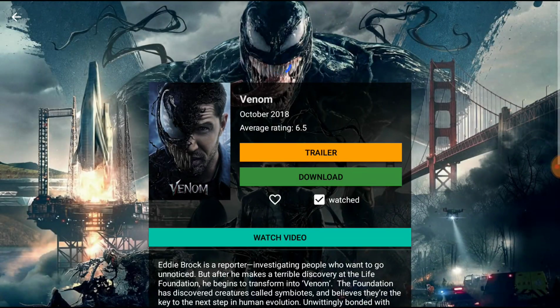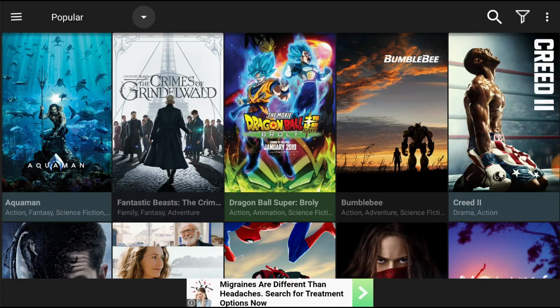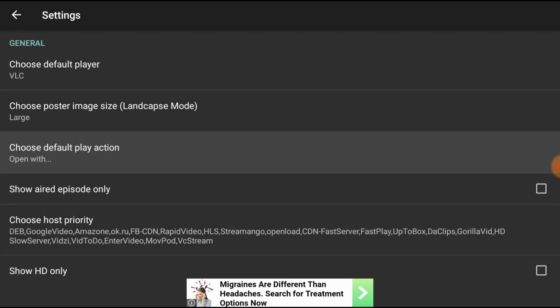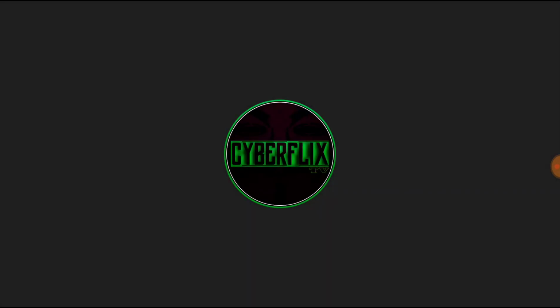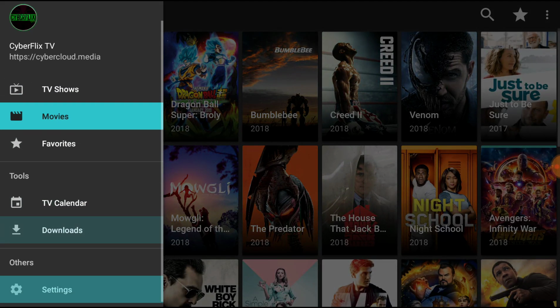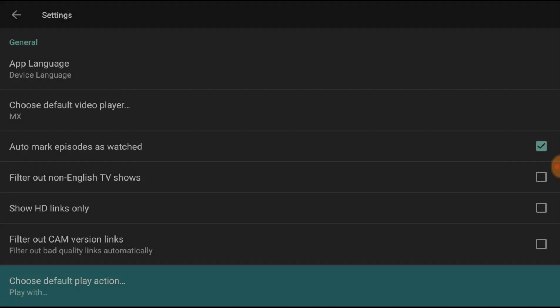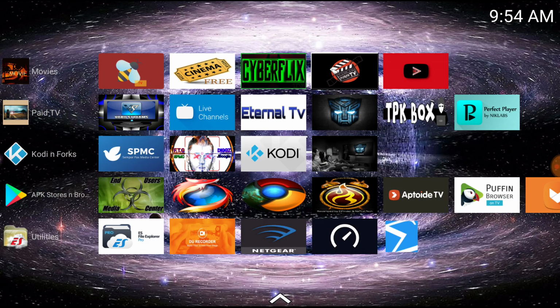Let me get in the settings here. Choose default play action. Open with Cyberflix. Settings. Choose default action. Play with Morph. You can just long press on your things. But you see how that works?